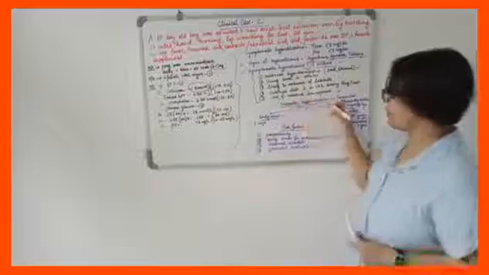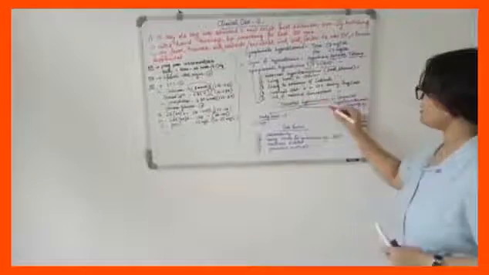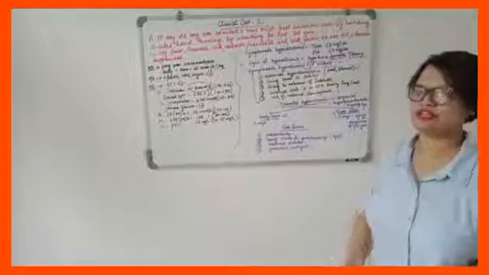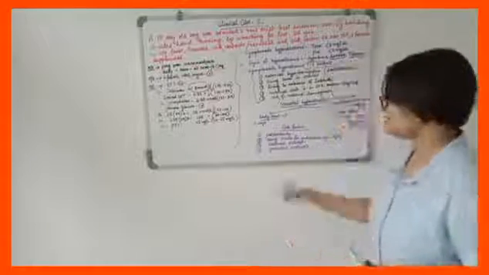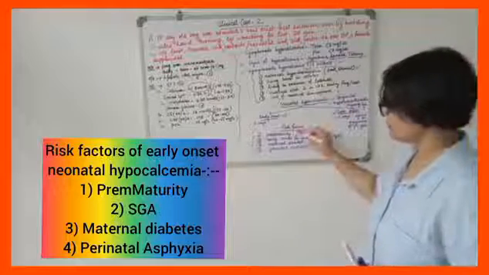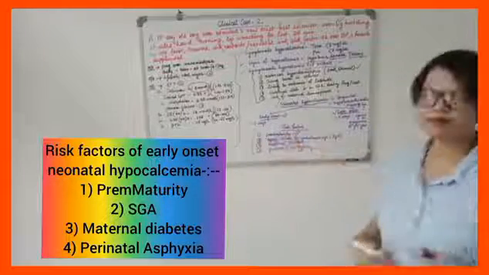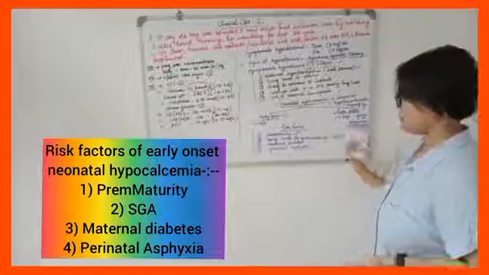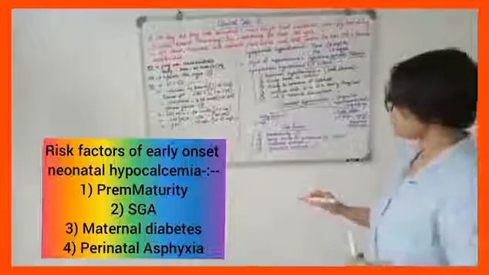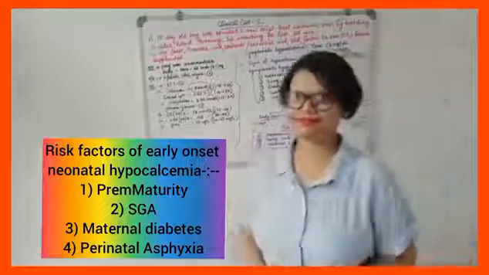Neonatal hypocalcemia causes can be congenital, with hypoparathyroidism, DiGeorge syndrome, with agenesis or dysgenesis of the parathyroid gland. What are the risk factors of neonatal hypocalcemia? Number one, prematurity. Number two, being small for gestational age, that means SGA babies, and maternal diabetes, perinatal asphyxia, and so on. So these are the main causes.